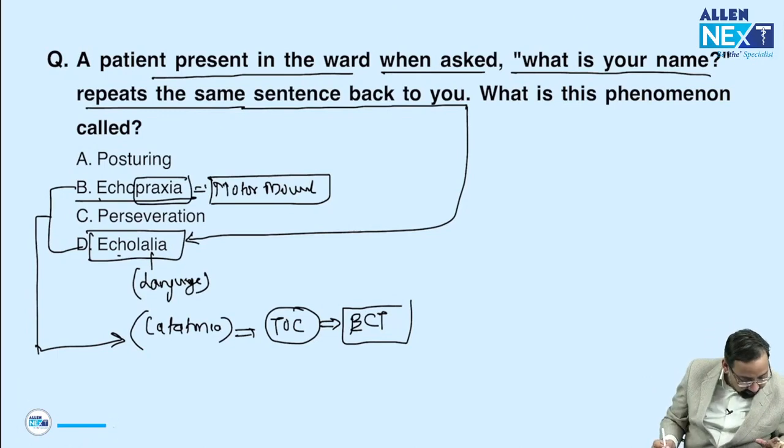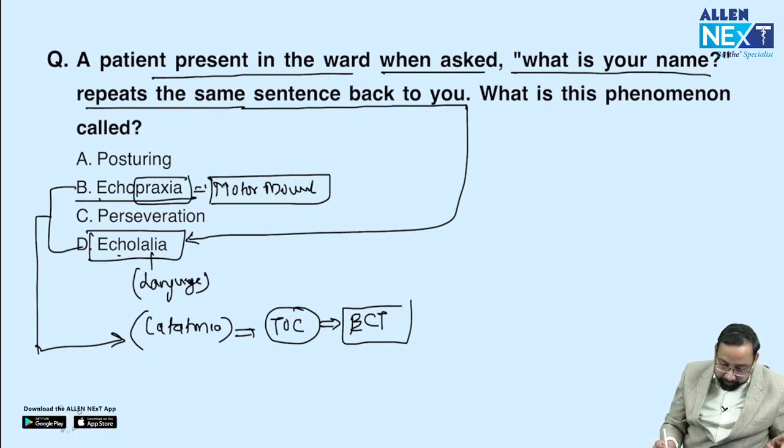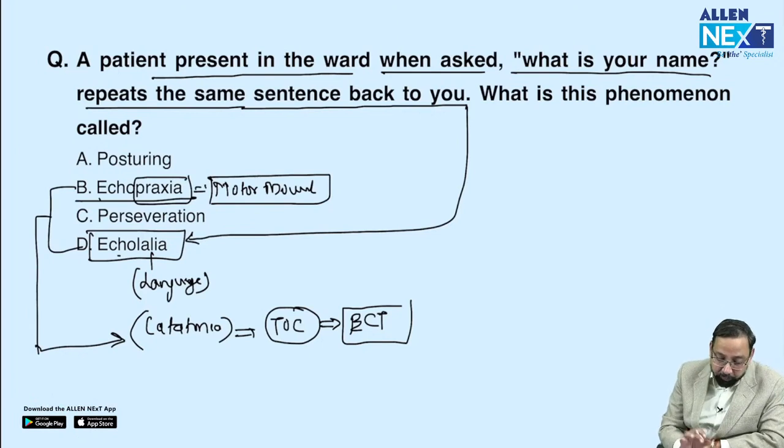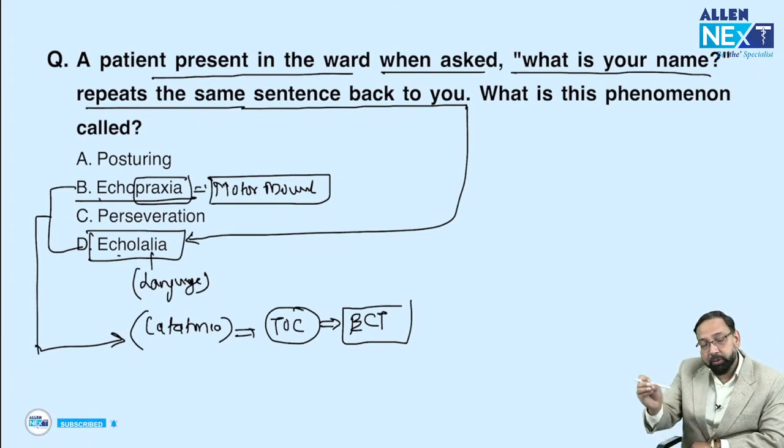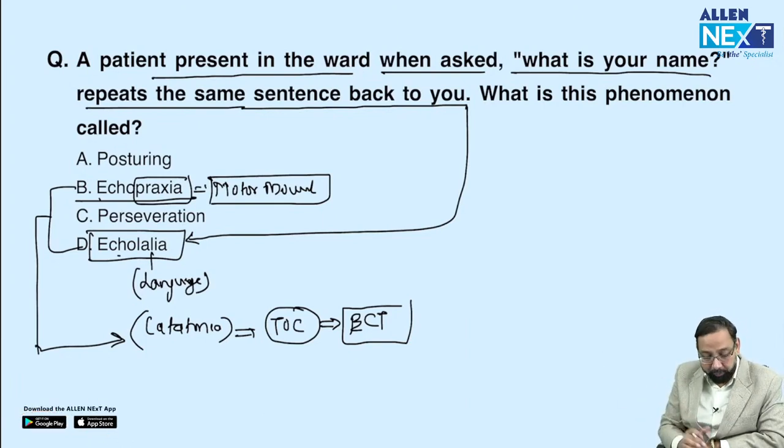Correct answer is D. Perseveration, I have told you. So remember the difference. Echolalia: what is your name? What is your name? Where do you live? Where do you live? Perseveration: what is your name? My name is Mahesh. Where do you live? My name is Mahesh. Got the point?